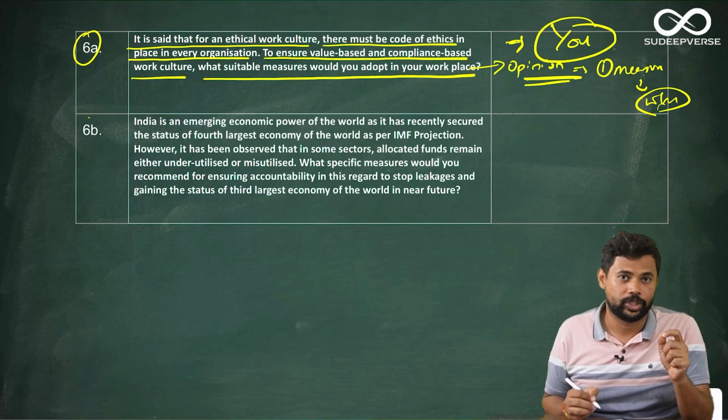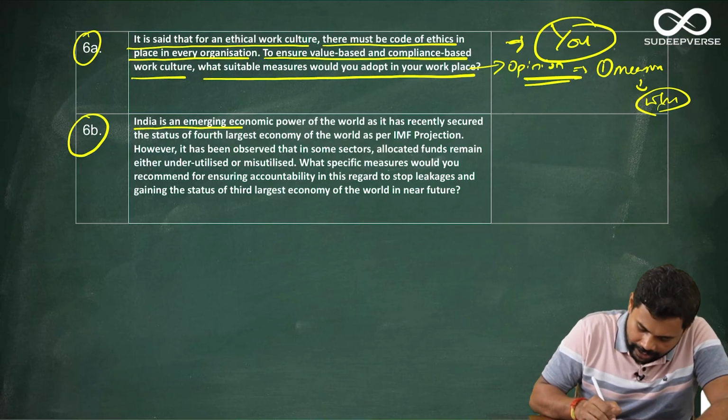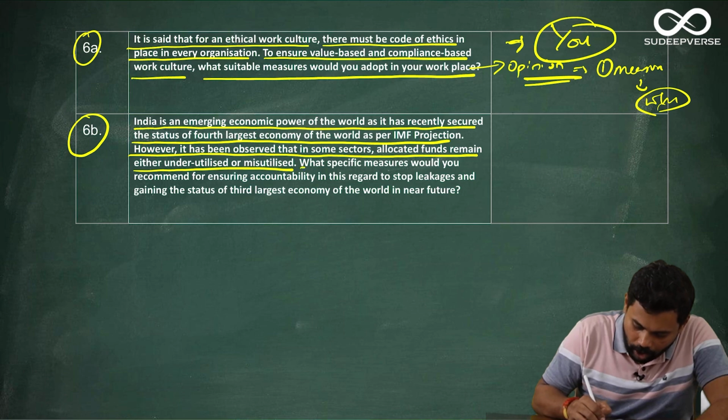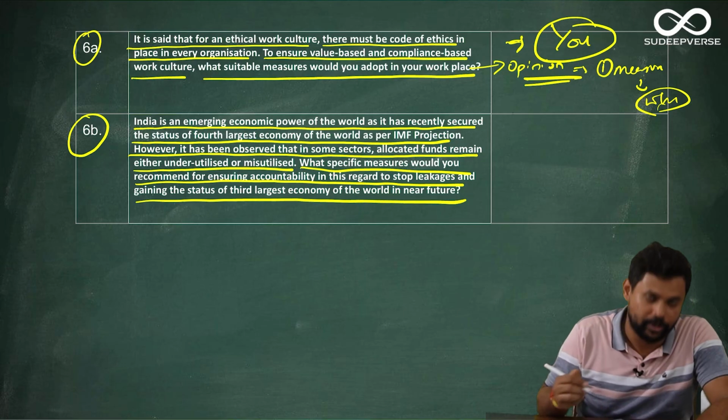The next and the last question of ethics theory is 6B. Look at this. India is an emerging economic power of the world and it has recently secured the status of 4th largest economy of the world as per the IMF projection. However, it has been observed that in some sectors allotted funds remain either underutilized or misutilized. What specific measures would you recommend for ensuring accountability in this regard to stop leakages and gaining the status of 3rd largest economy in the world?